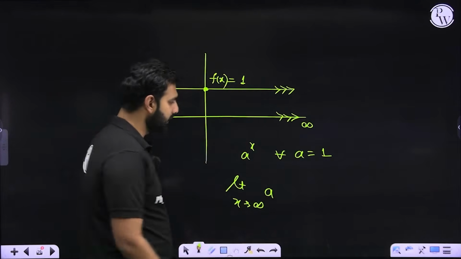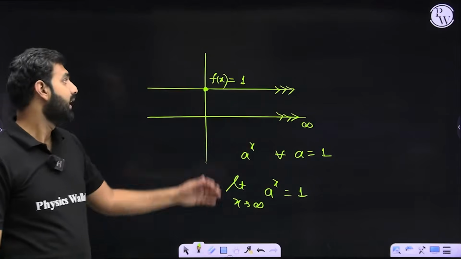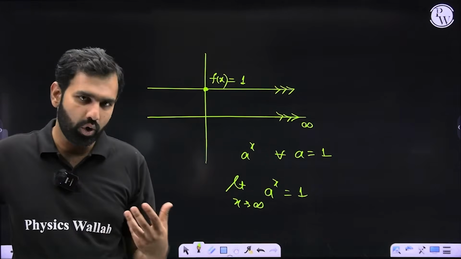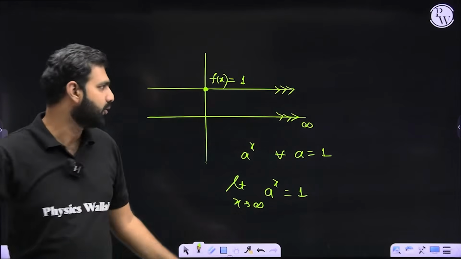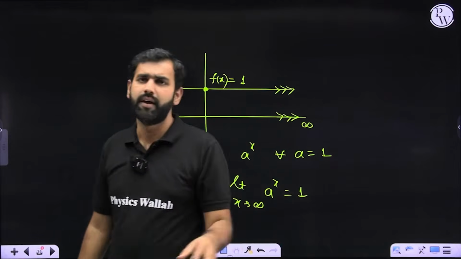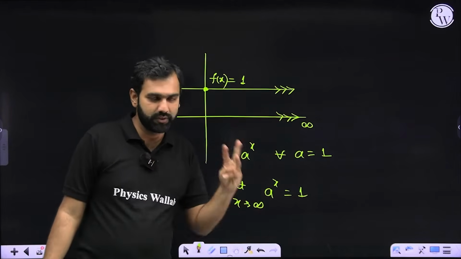Did you get that part? It will be approaching 1. Why? Because a is 1 in that case, and this has become a constant function. So it will always remain 1 no matter what value of x you take. So even if x is approaching a slightly or amazingly huge value, a to the power x will still be approaching 1 when a is 1. So these are the three cases.